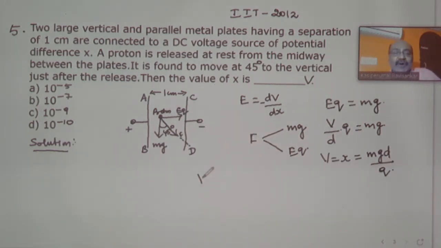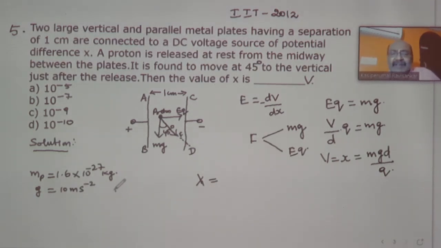So what is the value of the potential X? What is M? M is the mass of the proton. As we know, the mass of the proton is 1.6 into 10 to the power of minus 27 kilogram. And what is G? You just consider G as 10 meter per second square.